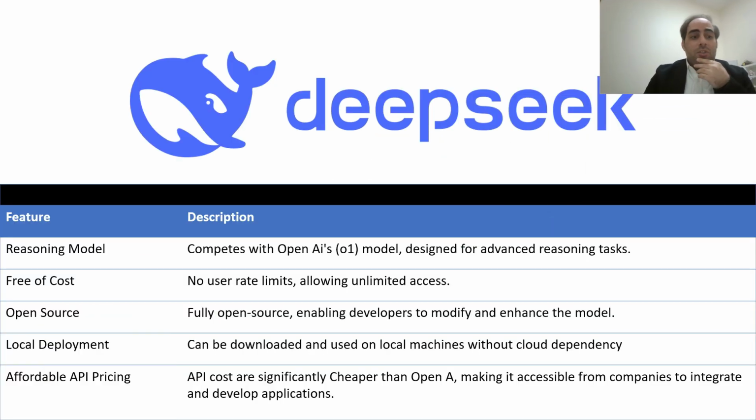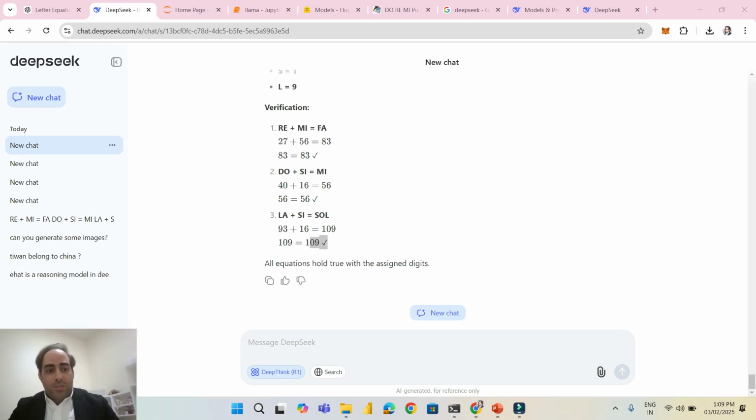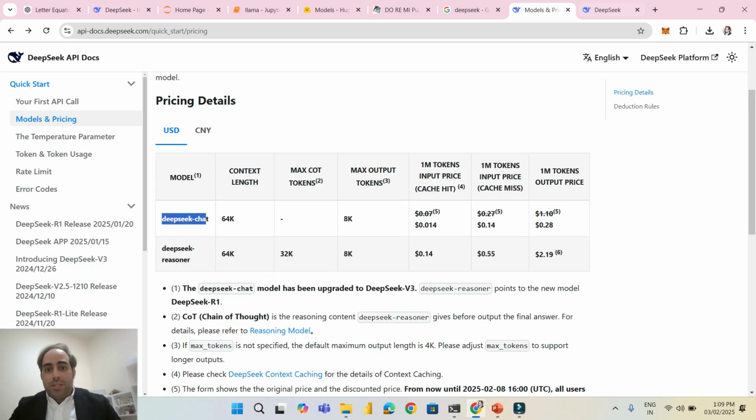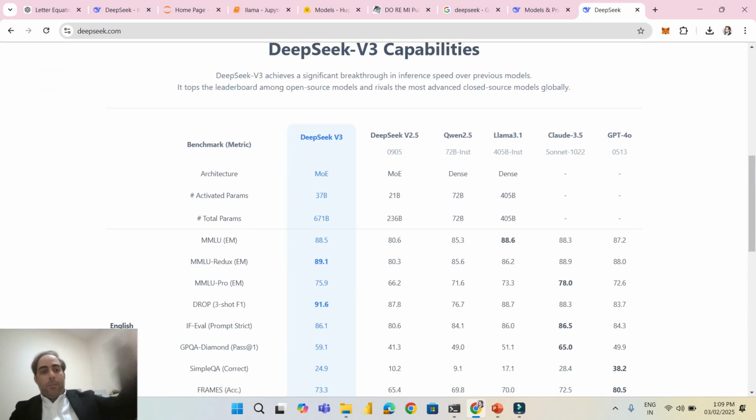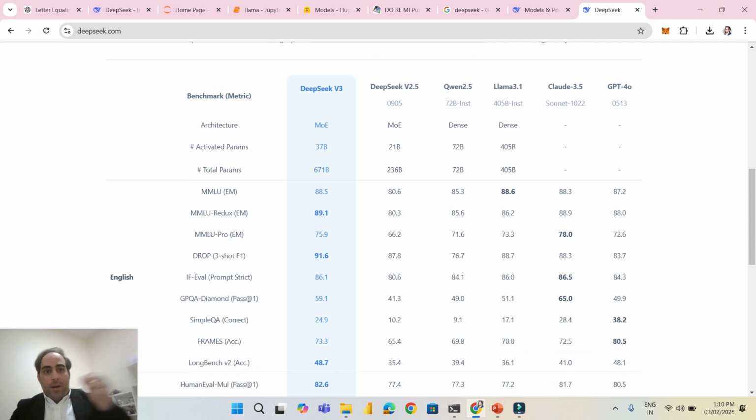The third advantage is that it's open source. Open source means that you can go ahead and use it. It doesn't require a license. You don't need to subscribe, and you can also further enhance it and create your own product after that. The Chinese developers are very confident. Immediately, they also published the research paper. Let me show you. If you go to their website and scroll down, you will find that they are comparing their models with OpenAI and so on.